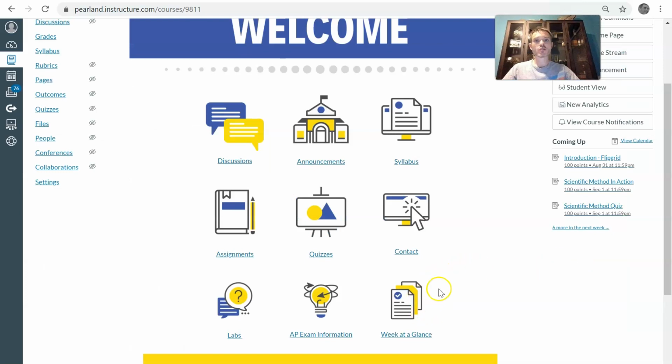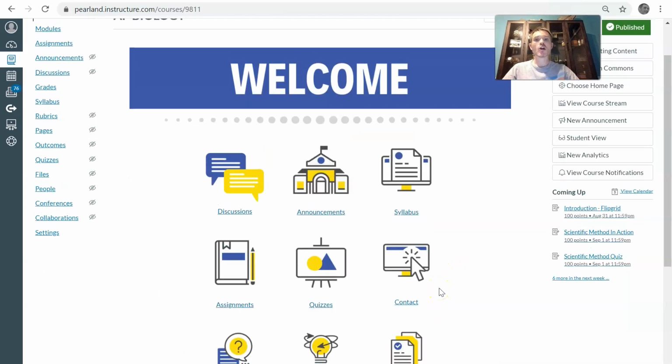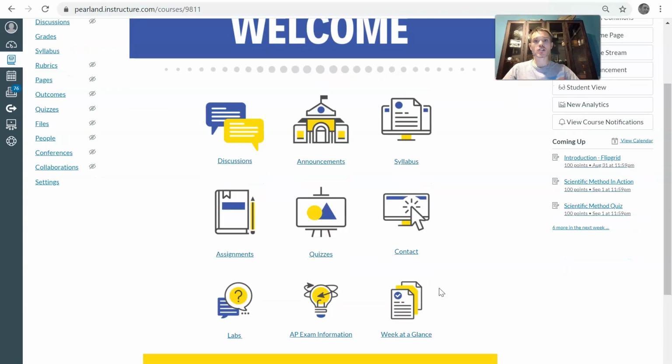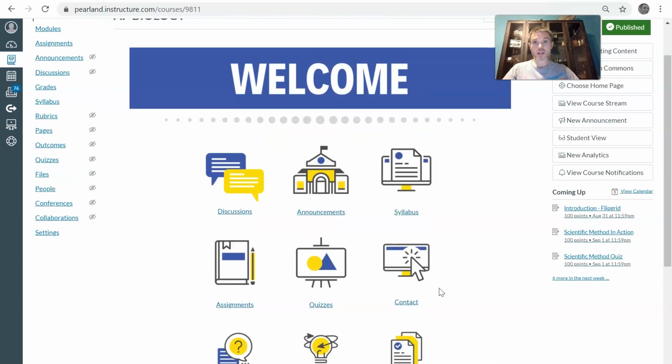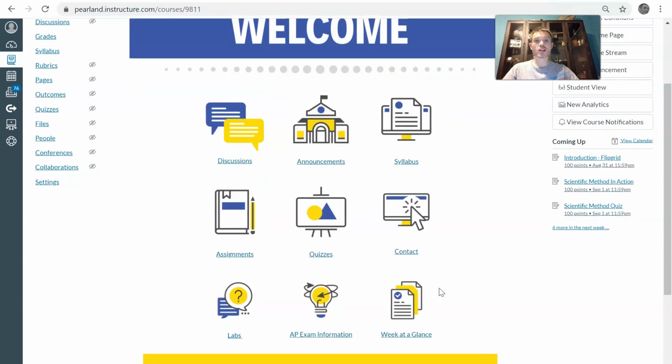So we're going to start here with the Canvas page. This is really where you are going to receive all your information, similar to your other classes. So this is my Canvas page. Make sure you're able to access it, and all the information will be here on this page.